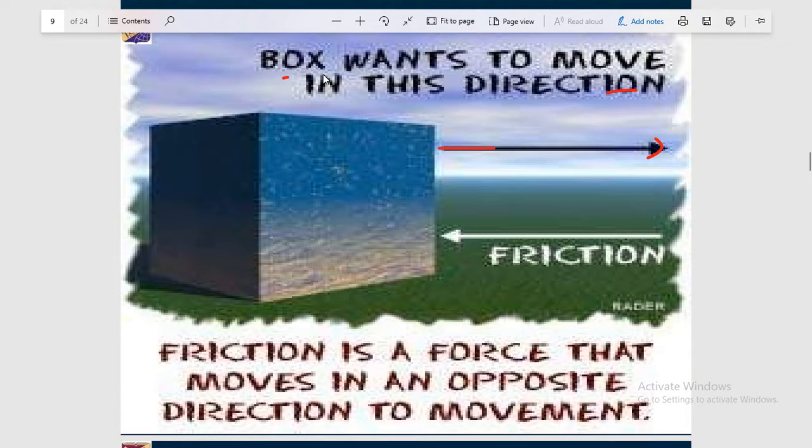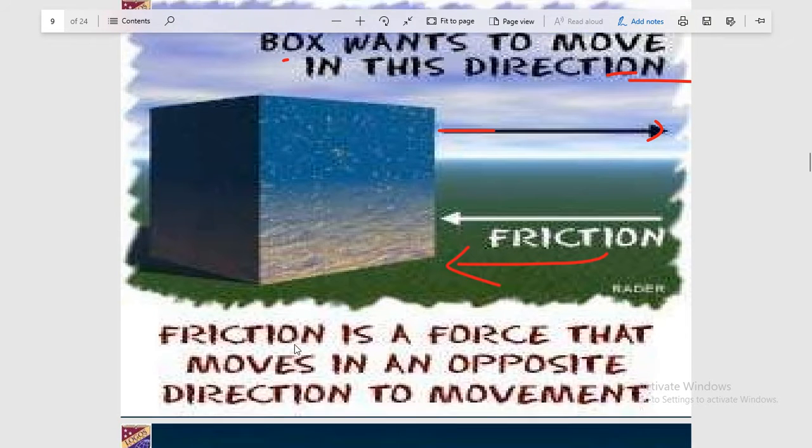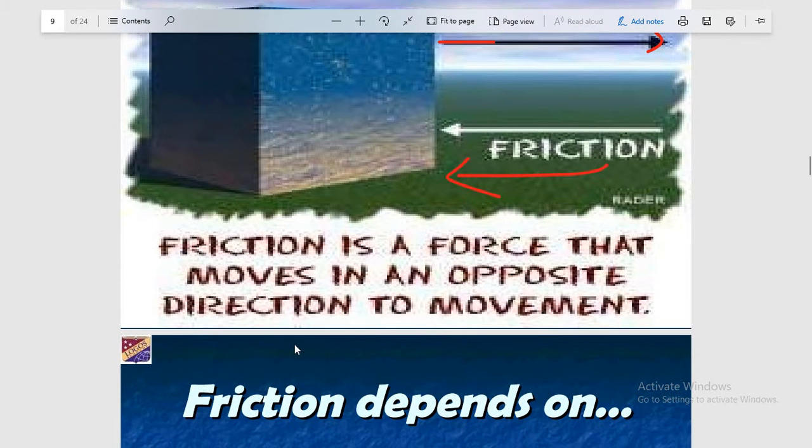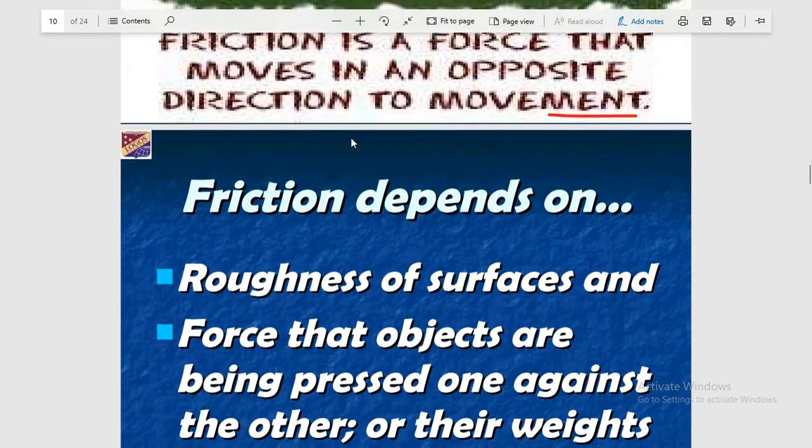Now you can see here a box wants to move in this direction, but the frictional force is always opposite to the direction of the motion. So you can see here friction is a force that acts in the direction opposite to the movement. We already have an idea about this statement, so let's see the next one.